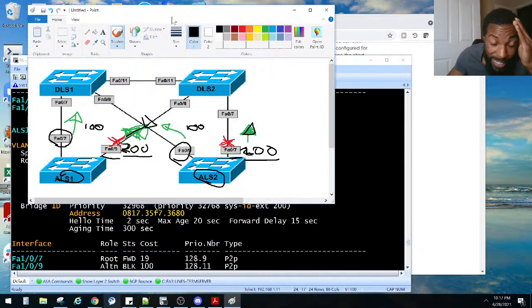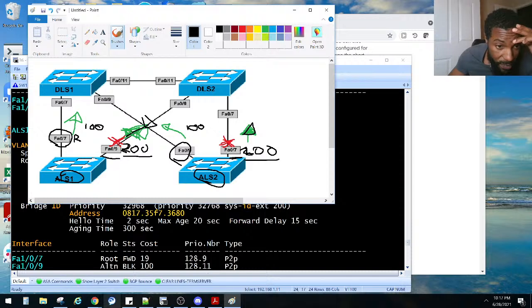Geez, this makes you really have to think about spanning tree, man. Spanning tree can be a really deep subject. So right now, this is my root port. Let's figure this out here. This is my root port for VLAN 200. That is blocking.